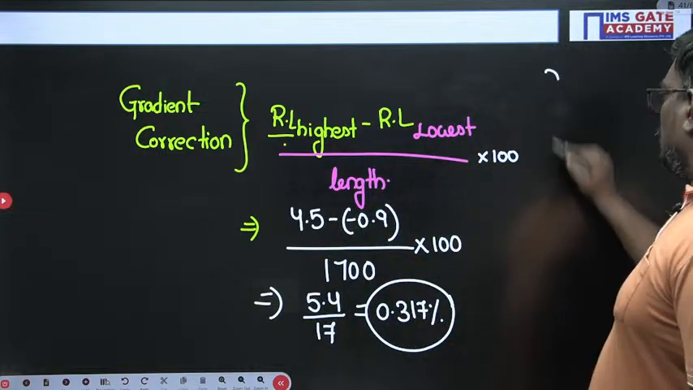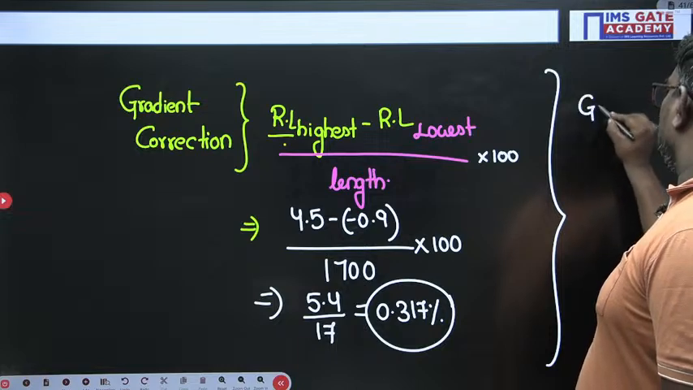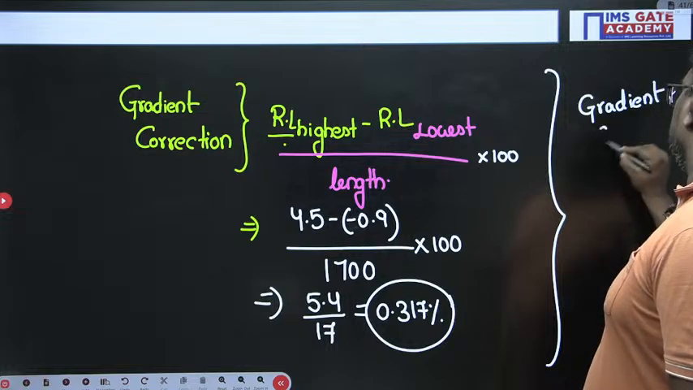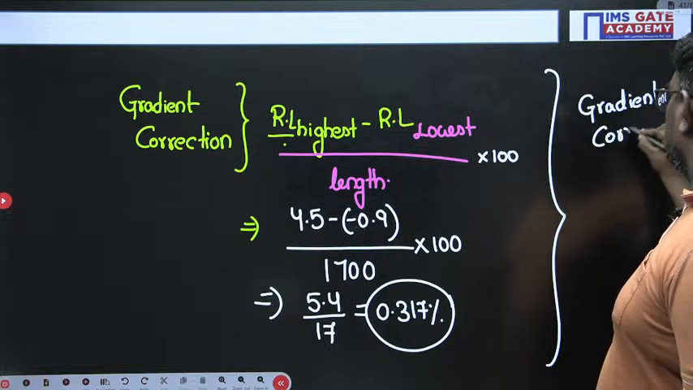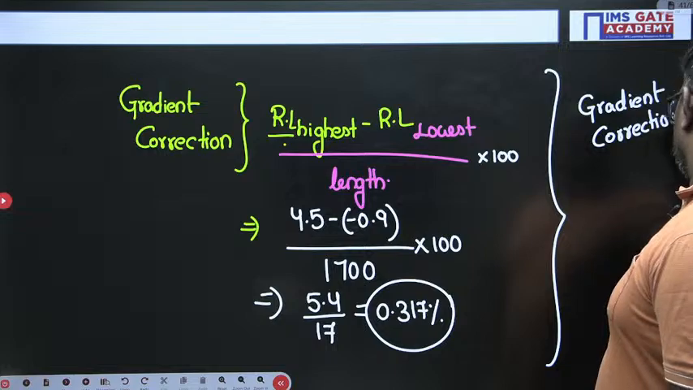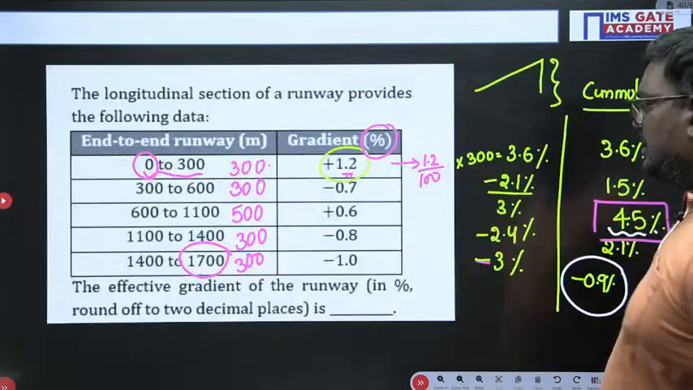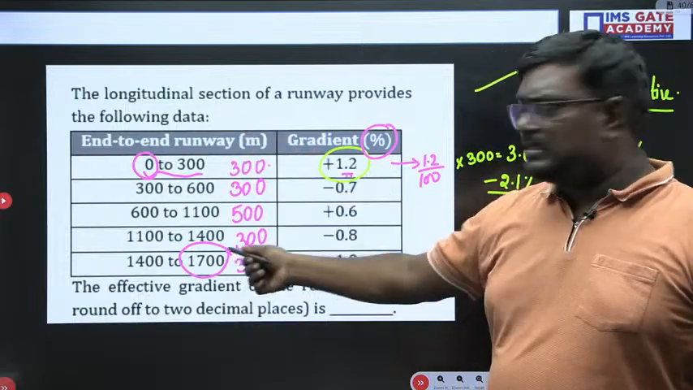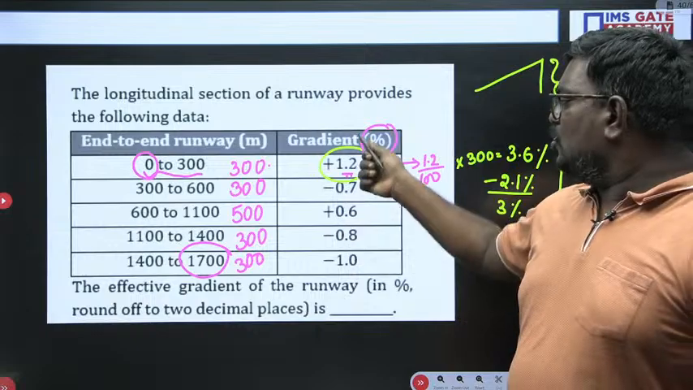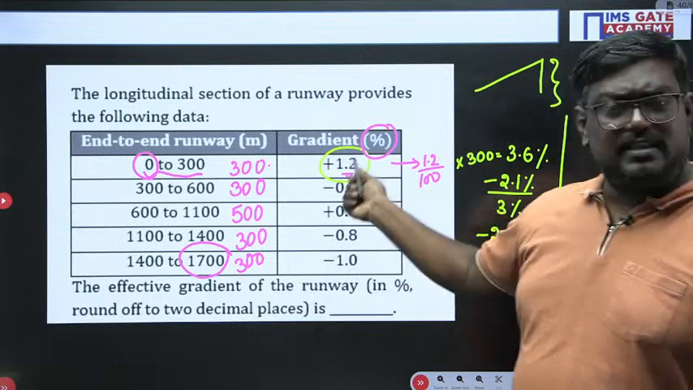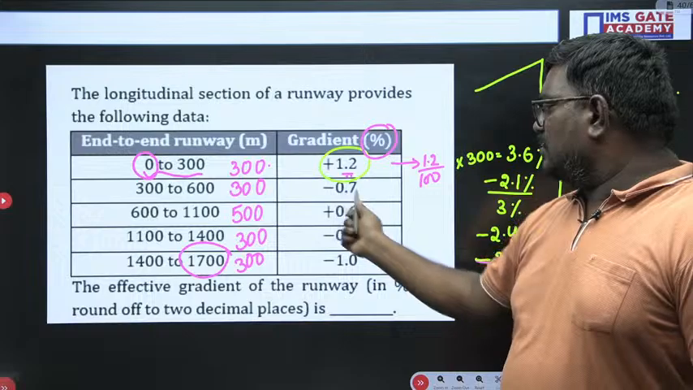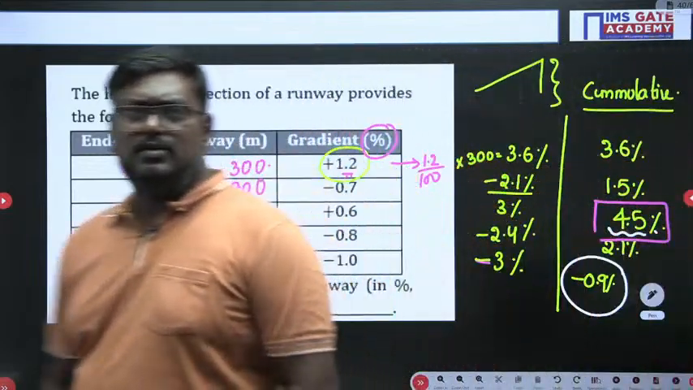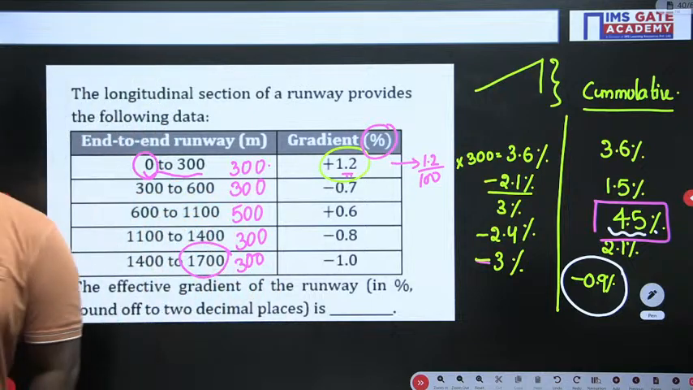So here always remember, this is the gradient correction. Let me tell you what I have done here also. I have calculated the lengths, and I have calculated the gradients. You have to find the gradient into length, and then we have to do the cumulative part. Okay, so please write this down, students. If you have any queries, you can ask me.